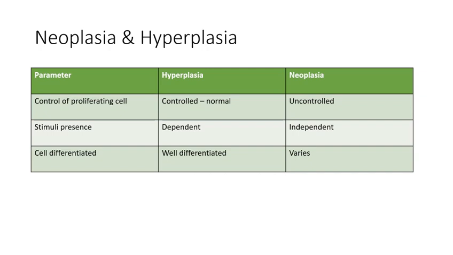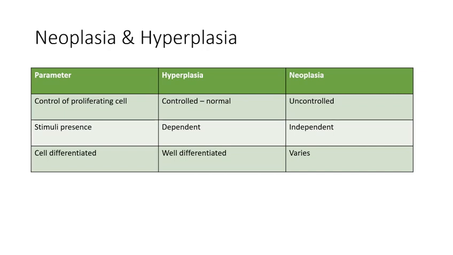The features or parameters that we're going to consider for differentiating are three. First is the control of cell proliferation, like who is in control. In hyperplasia, the body is still in control, so it is normal. It can happen in a normal tissue. When we go to neoplasia, it has lost proliferation control, it's uncontrolled.